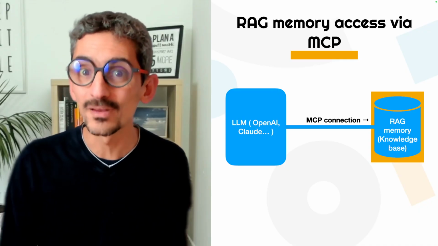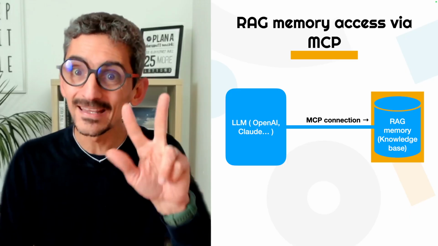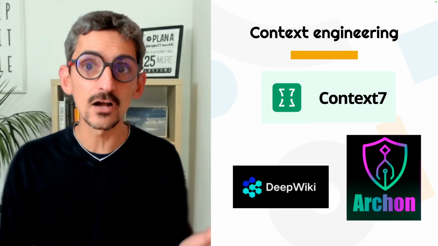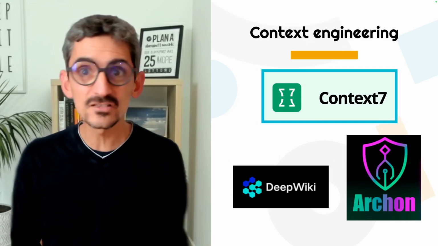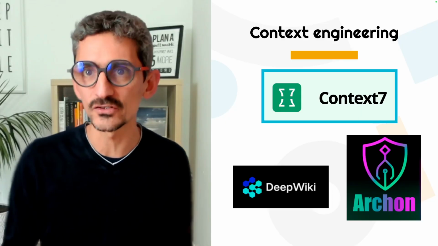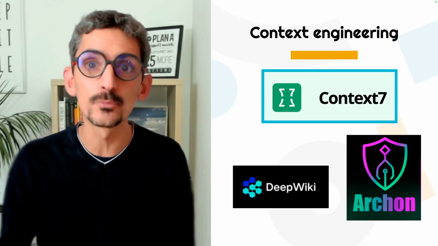And for that role, I tested it 3 technologies: Context 7, Deep Wiki, and ArchonOS. Context 7 is great. This is the best way to load libraries docs to your LLM to stay up to date.